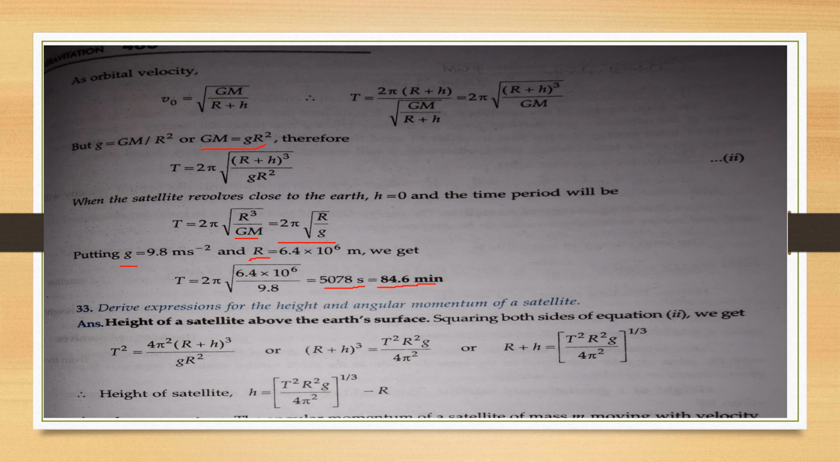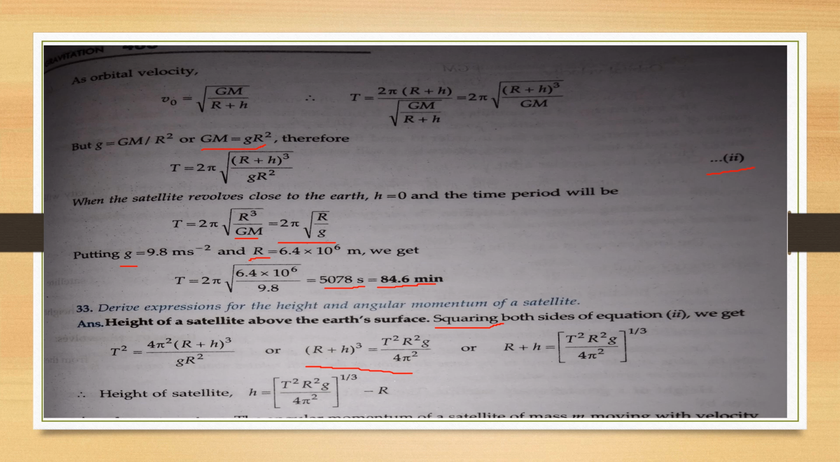Similarly, we can find the expression for the height of a satellite above the Earth's surface. So for the height of the satellite, take this equation of the time period as equation number 2, and square both sides of this equation. After squaring we get T square is equal to 4 pi square, the under root gets cancelled out, and (R plus h) cube divided by gR square. Rearrange the terms, cross multiply them, we get (R plus h) whole cube is equal to T square R square g divided by 4 pi square.